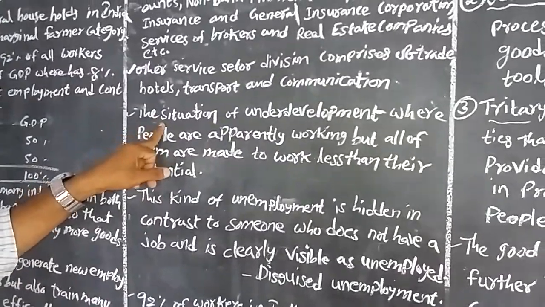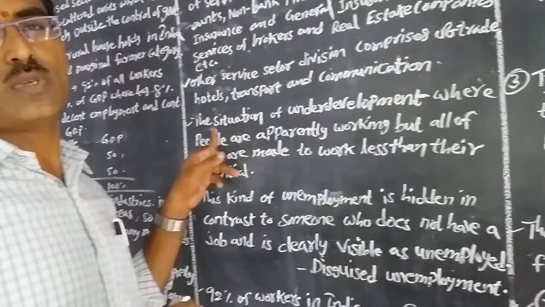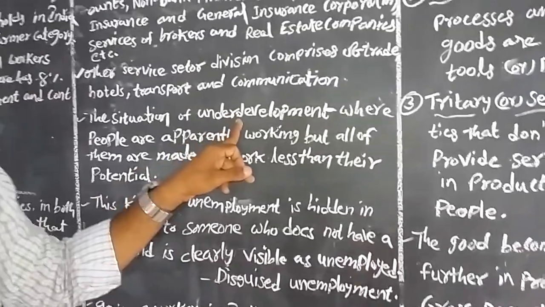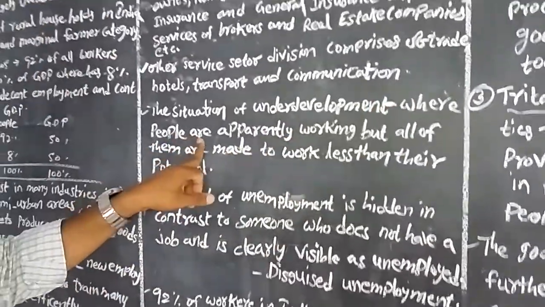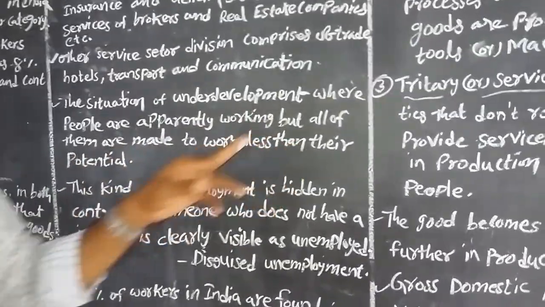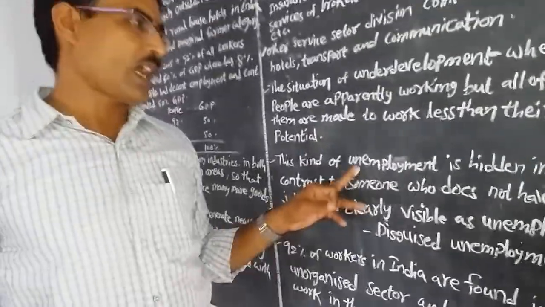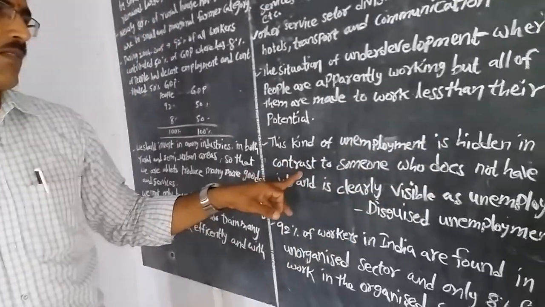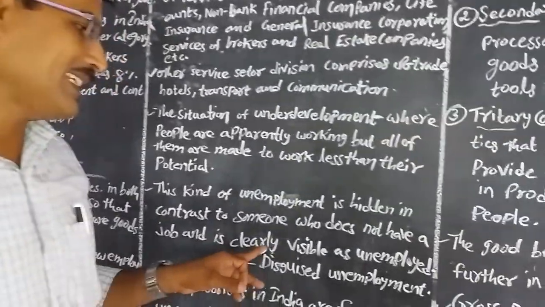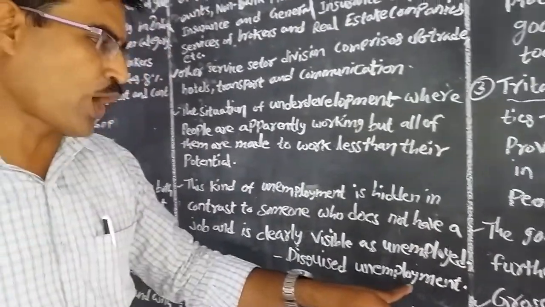And in our society some people do not have sufficient jobs. Underemployment is a situation where people are apparently working, but all of them are made to work less than their potential. This kind of unemployment is hidden, in contrast to someone who does not have a job and is clearly visible as unemployed. It is called disguised unemployment.